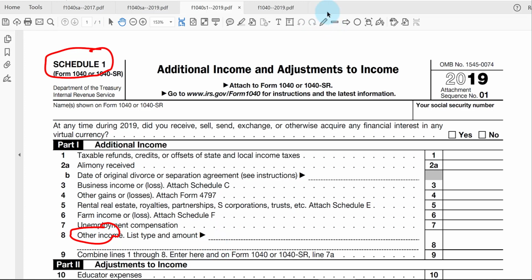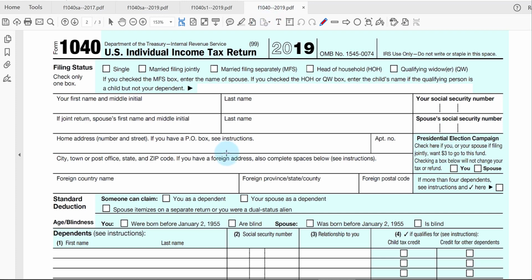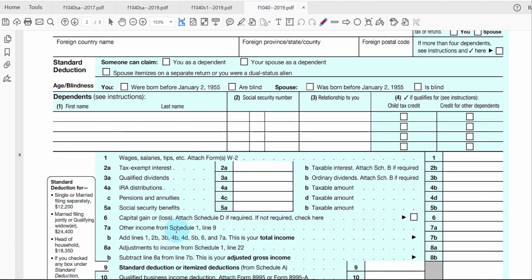Here, gambling winnings, the gross amount, before any deductions for losses. You would total it up, and then back here on the 1040 form, you would be reporting it in line number, looks like 7A.